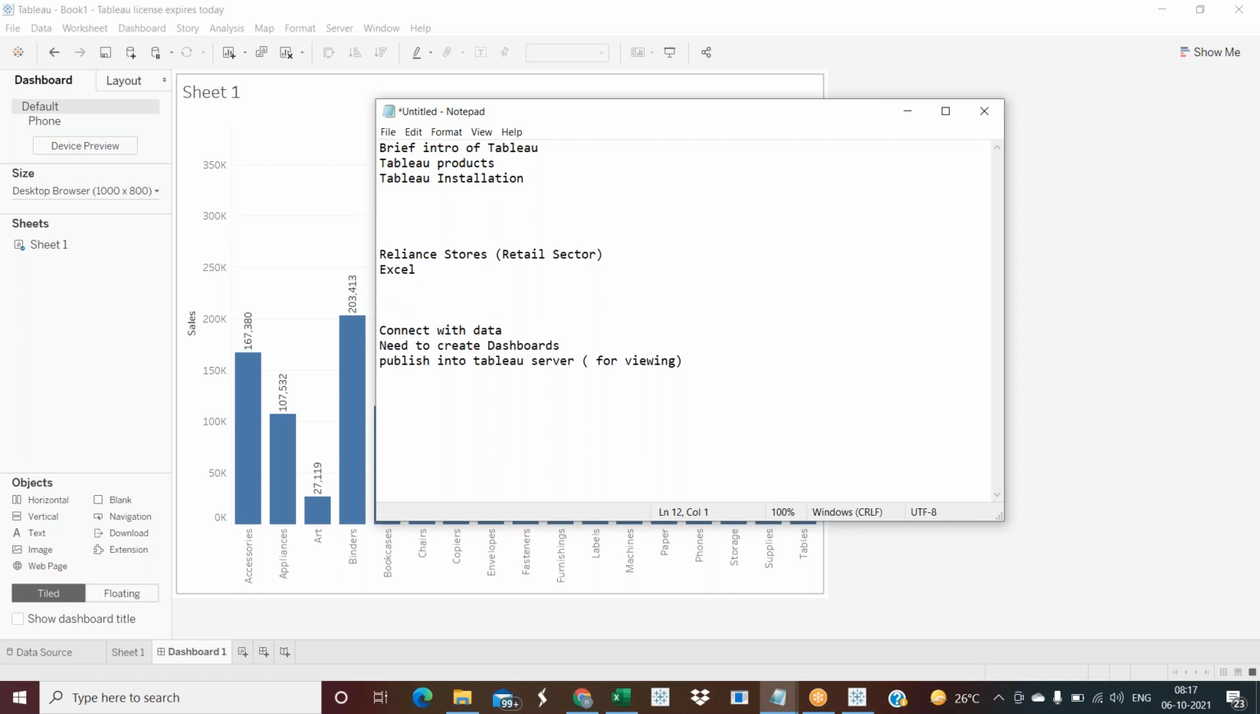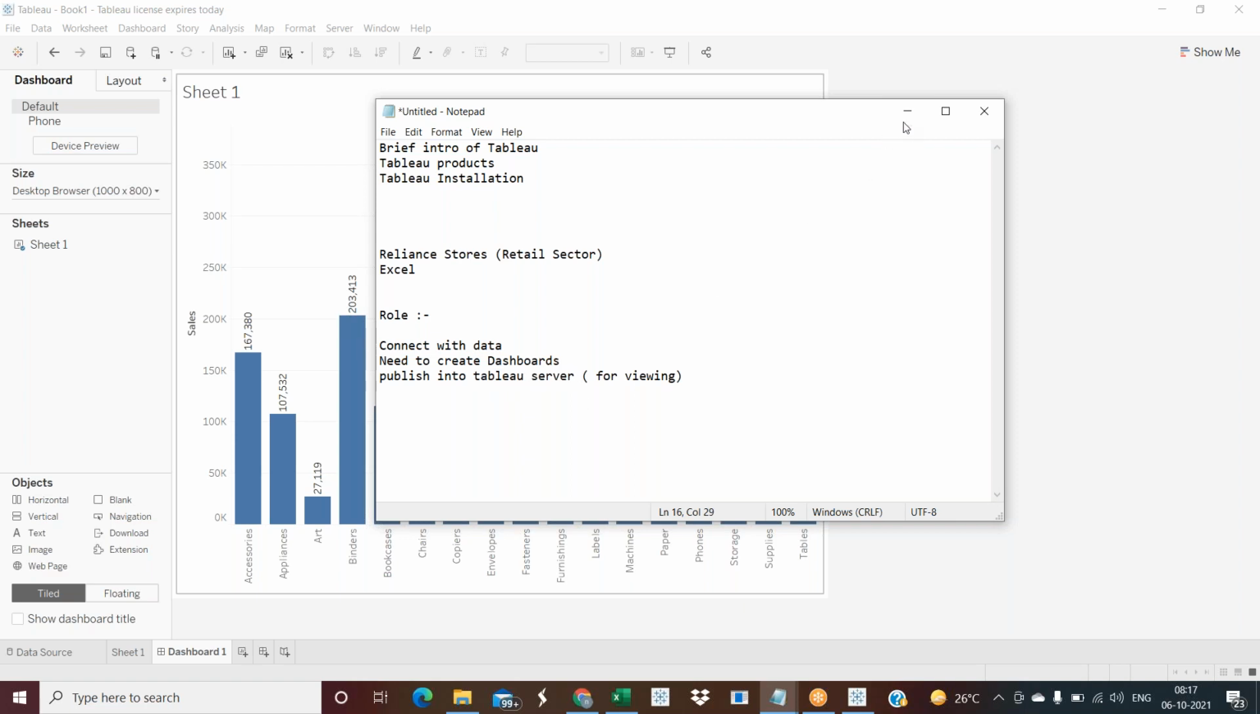So what is your role? Suppose someone asks you, what is your role at the Tableau level? What is your role in Tableau as a Tableau developer? This is the main role. As of now, we need to connect with the different databases, create dashboards for the different clients, and publish them to the Tableau Server level. Okay, simply this is the way.